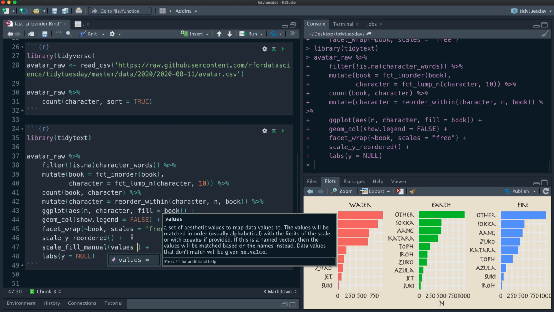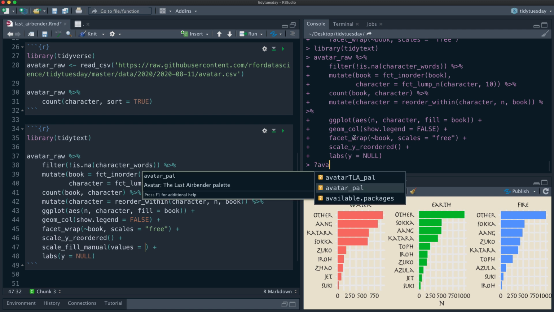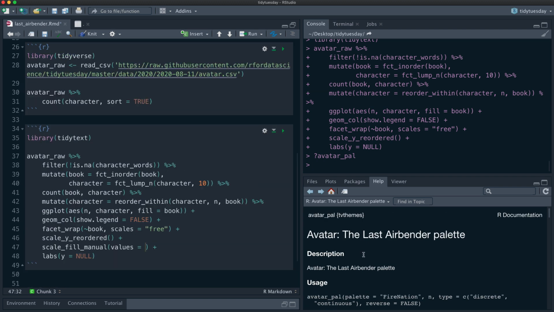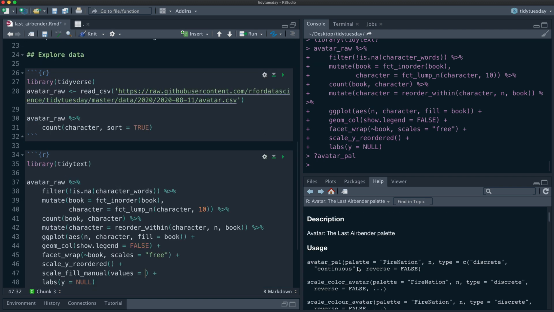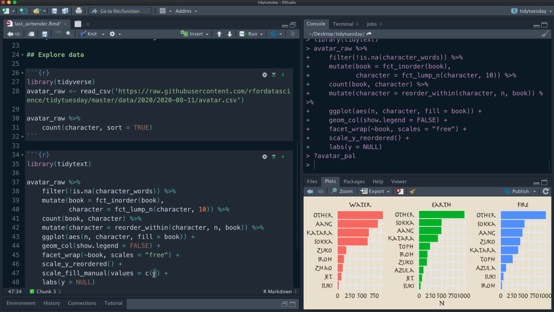But there's a function called avatar palette that you can get some of these palettes out. The way the palettes work, you give the name of the palette and then you put in an N. So for this plot, we want three of the different palettes.